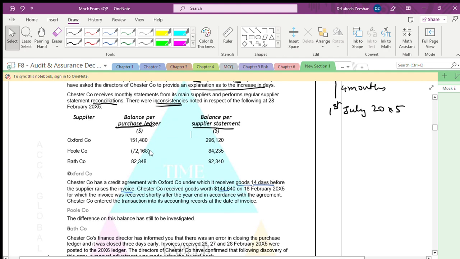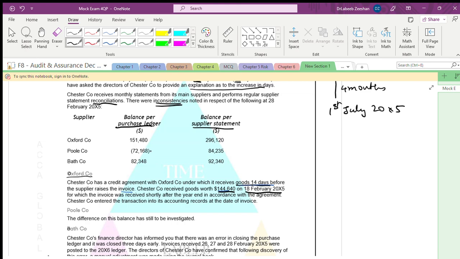For each company, they give something. With respect to Oxford, Chester has a credit arrangement under which it receives goods 14 days before the supplier raises the invoice. They will receive goods worth 1,000, received on 18 February.